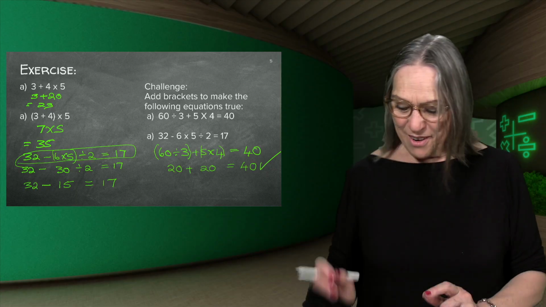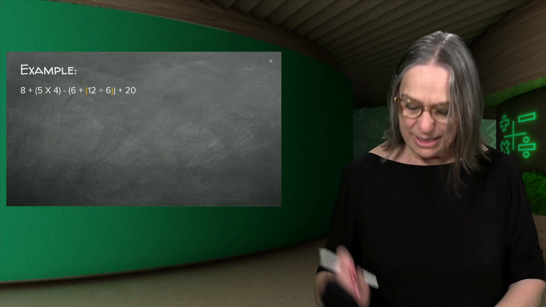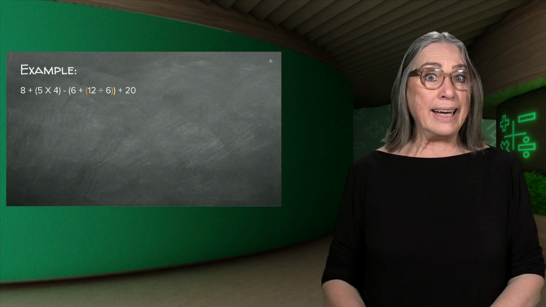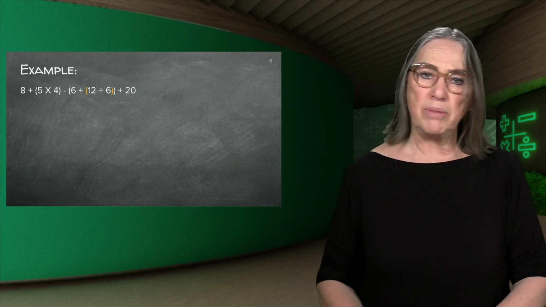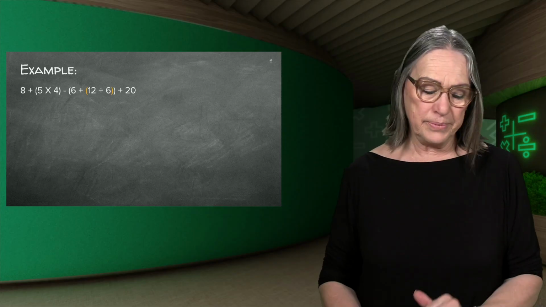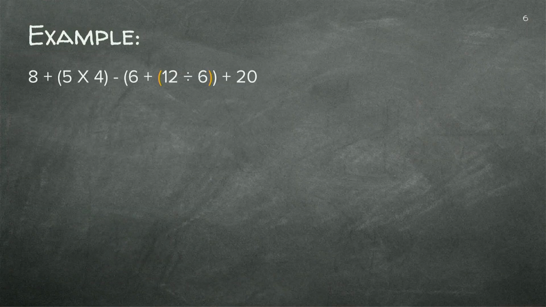Isn't this fun? Right, let's do one more example. They can even ask you a bracket within a bracket, really. Let's see. I've put that in another color. So we've got to do 8 plus brackets first. So we're going to do 20 minus. Let's do the bracket within the bracket first.